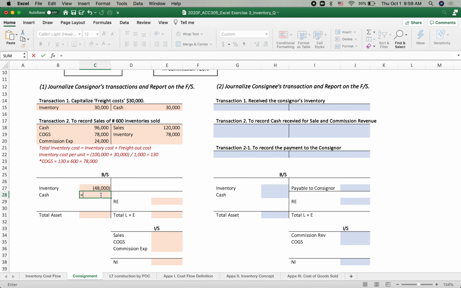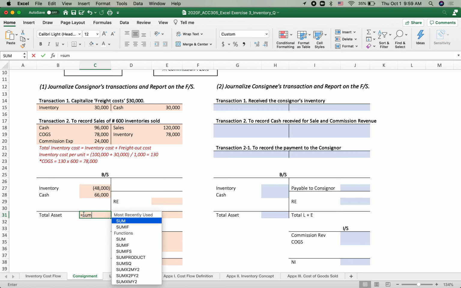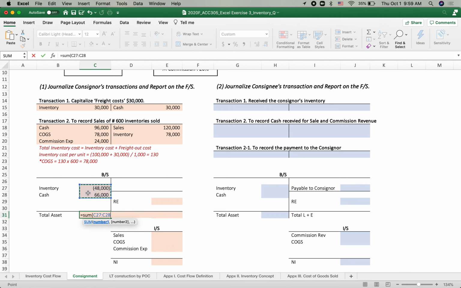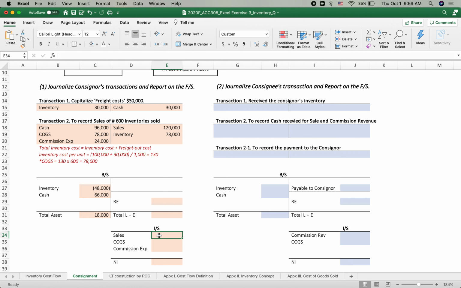Okay, the cash now minus 30 on the credit plus 96,000. So 60,000 is the cash amount. Then let's sum up these two. Then the total asset is 18,000. I don't think we have any other balance sheet account yet. Now the sales here, we made the sales 120,000.